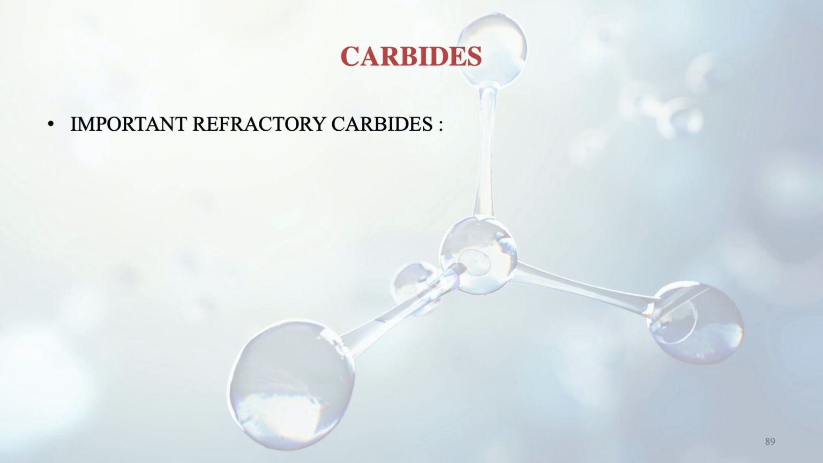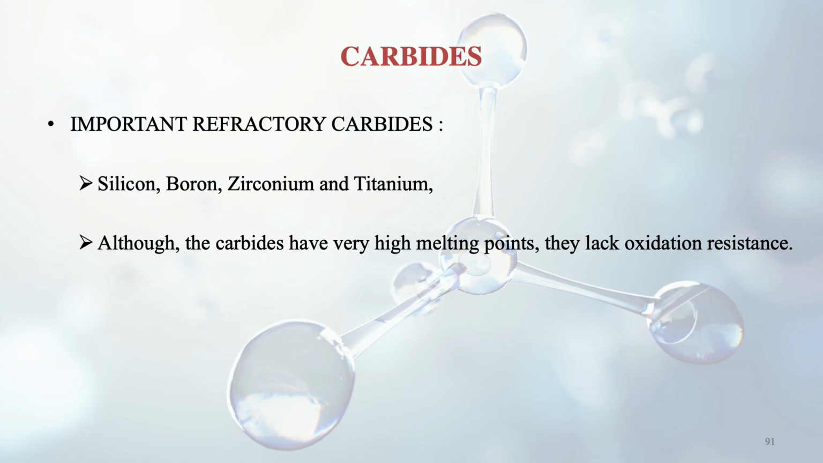After discussing the various kinds of oxides which are used as refractory materials, we can now come to the carbides. So what are the important refractory carbides? These are silicon, boron, zirconium and titanium. So we have zirconium oxide, similarly we have zirconium carbide also, and both can be used as refractory materials. Although the carbides have very high melting points, they lack oxidation resistance. This is a drawback of carbides, that they are not oxidation resistant. So what can happen?